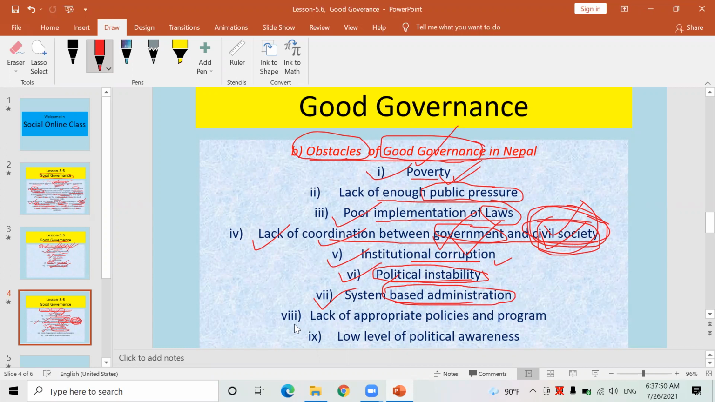Look here, another obstacle of good governance is lack of appropriate policies and programs. Are you listening, guys? A lack of appropriate policies and programs.